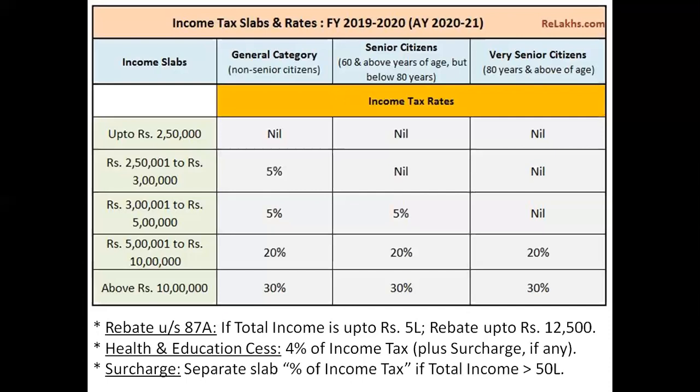Rebate is applicable if your total income is less than 5 lakh rupees. Maximum benefit you can take it up to 12,500. Cess, it is compulsory. Whatever income tax you are going to pay, on that you need to calculate 4% of health and education cess. And surcharge is something if you are belonging to the higher income earning category, that is your total income is greater than 50 lakh rupees, then you are supposed to pay additional tax over and above the rates which are stated in this table. That is known as surcharge. I hope I am clear with this particular slide. I'm just giving you a moment and would like to request you to take a quick overview on all the points that I have explained you in this particular slide so that we can commence with the actual calculation from the next slide.